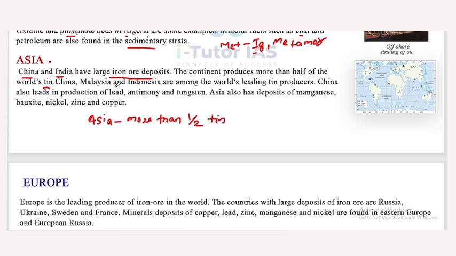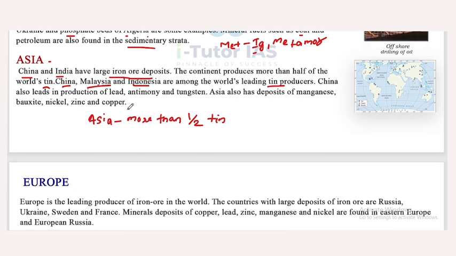China, Malaysia and Indonesia are among the world's leading tin producers. Now, China also leads in production of lead, antimony and tungsten. Asia also has deposits of manganese, bauxite, nickel, zinc and copper.